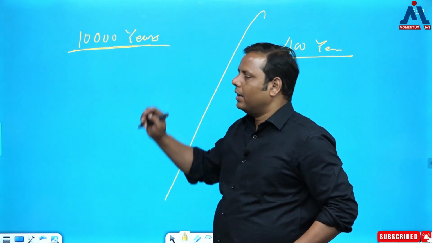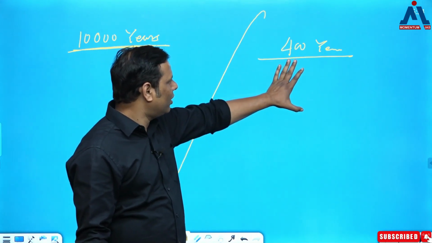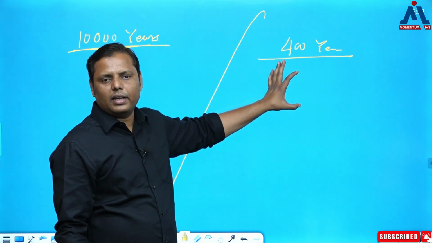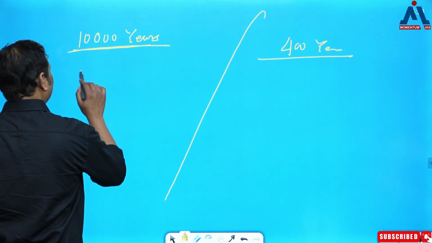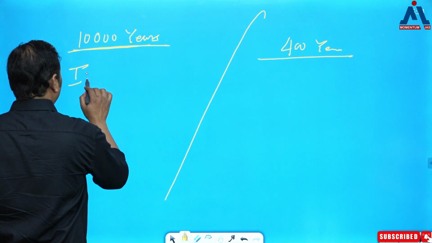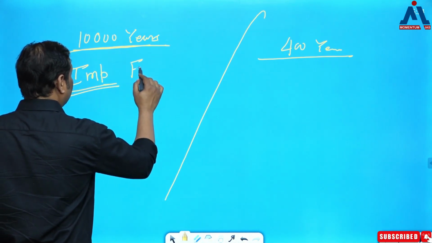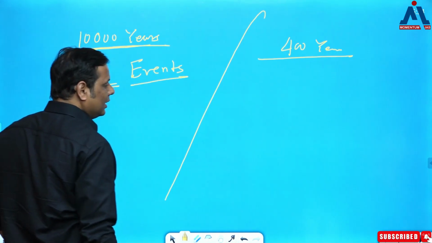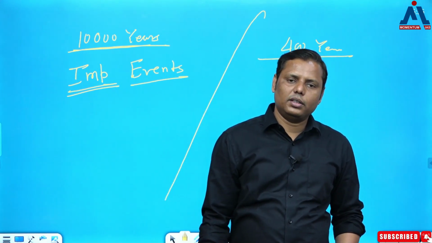When you have been reading the history of 10,000 years, and when you have been reading the history of, you know, 4,000 years, this is the older one, this is the newer one. In that case, the approach would be very similar here. So when you are writing this history, which is nothing but ancient India, your focus will be on what? Your focus will be some important events which have the potential to change the direction of society. That is the most important thing.